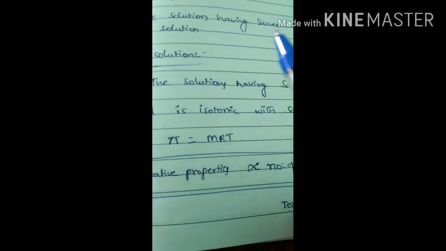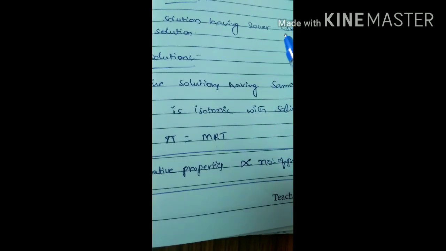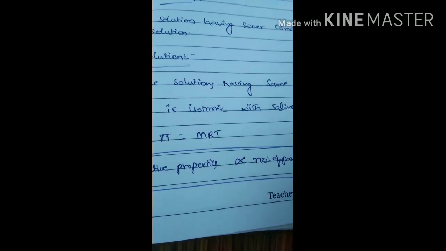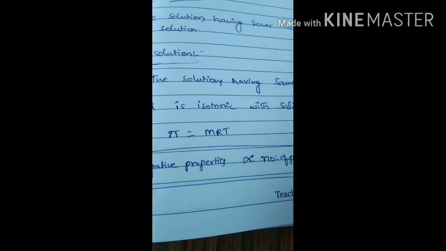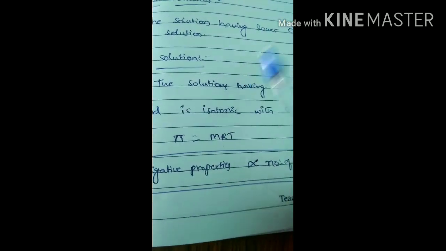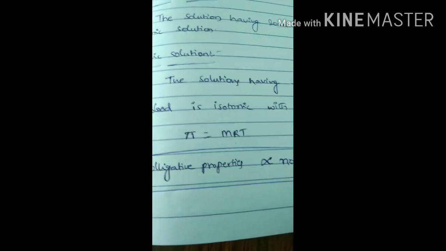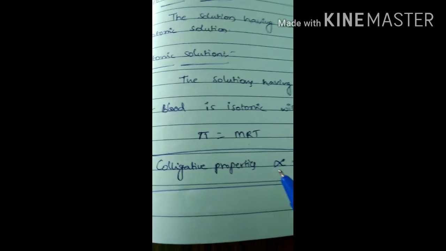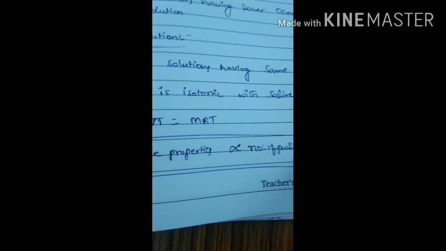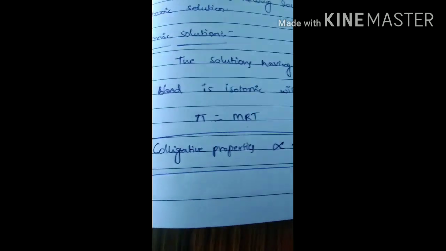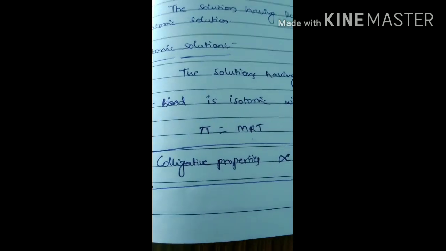Similarly, in case of elevation in boiling point, the formula is delta Tb equals Kb into m. M means molality, that is the number of moles present in 1 kg of solvent. There also the number of moles and delta Tb have a direct relation. Similarly, in case of relative lowering of vapor pressure, a direct relation is also there. So from all these points, we can say that all colligative properties are directly proportional to the number of particles. That means as the number of particles increases, colligative properties also increase. So this is all about colligative properties.